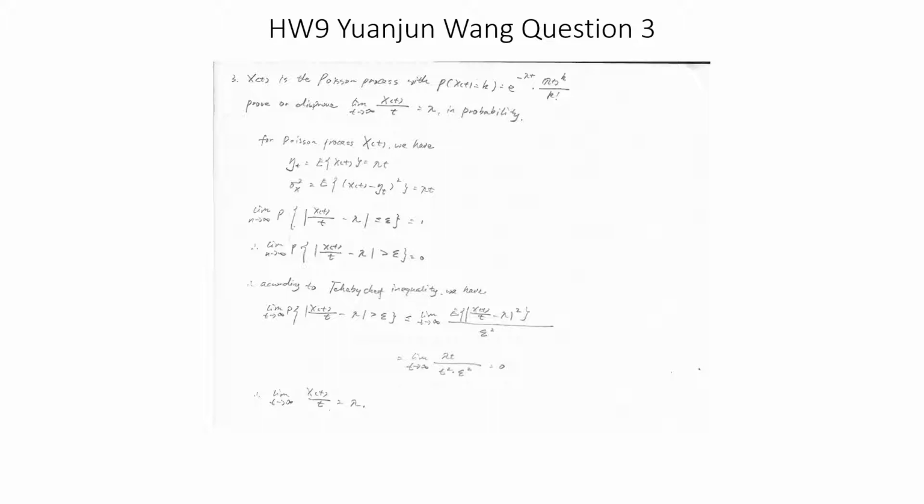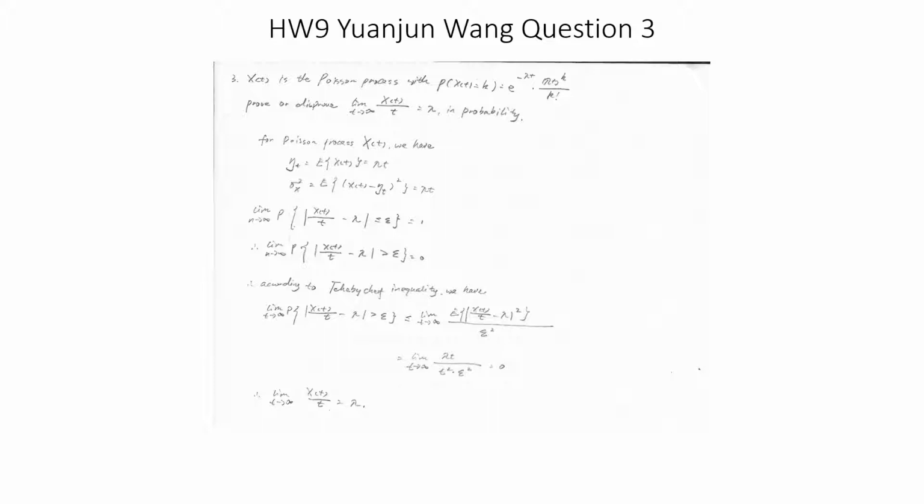So according to the Chebyshev inequality, we know that the limit as t goes to infinity of the probability that the absolute value of X(t) over t minus lambda is bigger than epsilon is smaller than the limit as t goes to infinity of the expected value of the absolute value of X(t) over t minus lambda, squared, over epsilon squared, which is equal to the limit as t goes to infinity of lambda times t over t squared times epsilon squared, which is equal to 0.